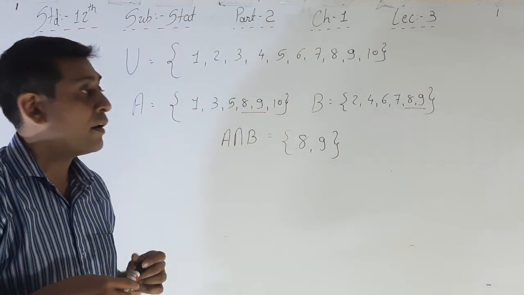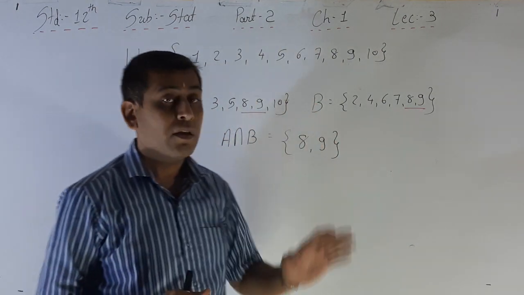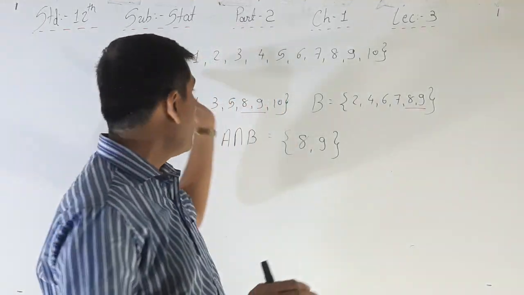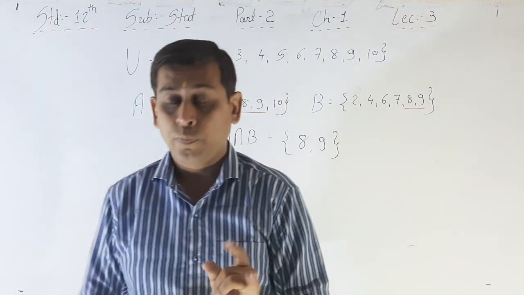Here, events A and B are subsets of sample space U.